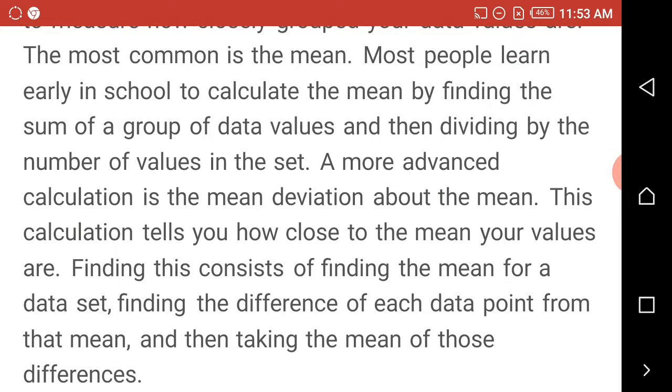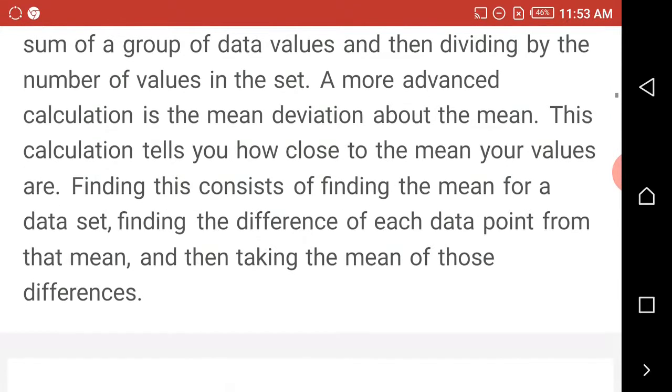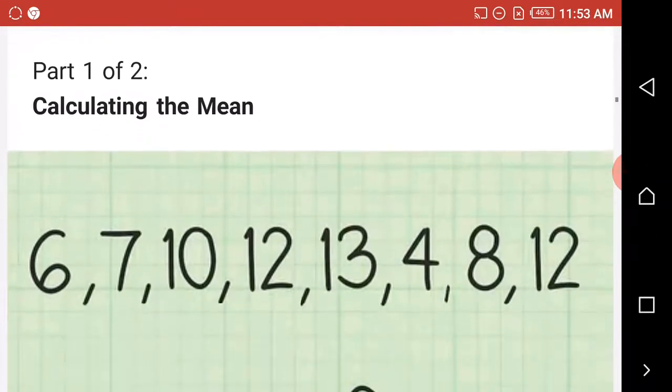A more advanced calculation is the mean deviation about the mean. This calculation tells you how close to the mean your values are. Finding this consists of finding the mean for a data set, finding the difference of each data point from the mean, and then taking the mean of those differences.